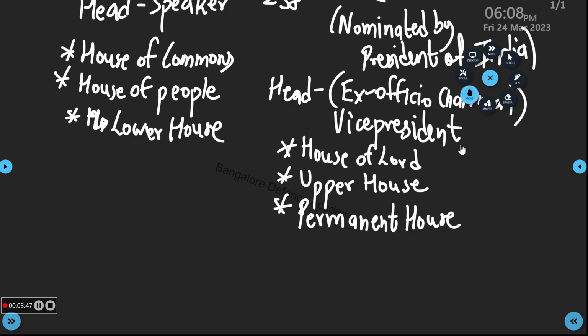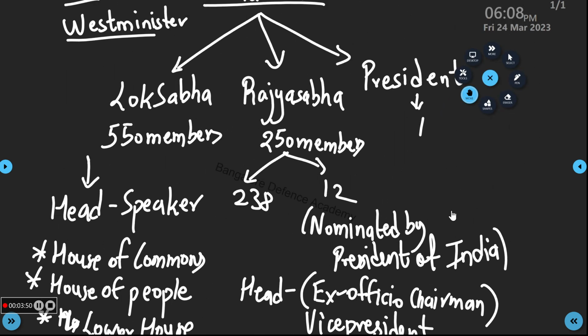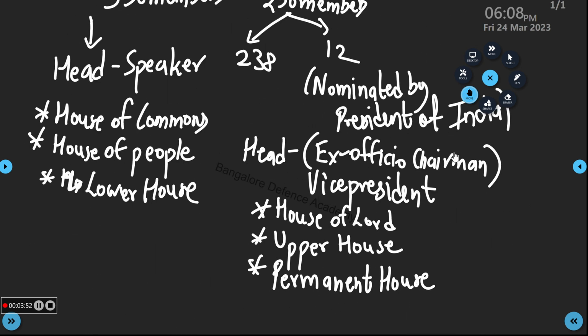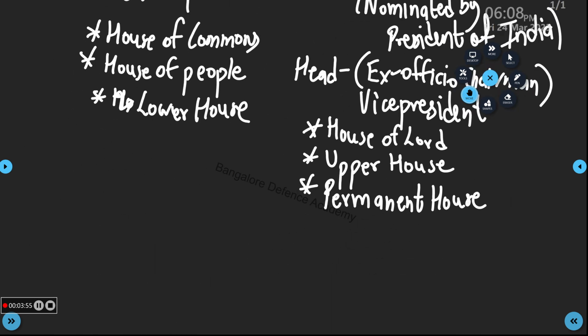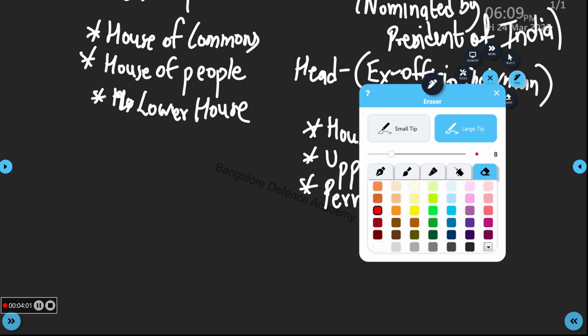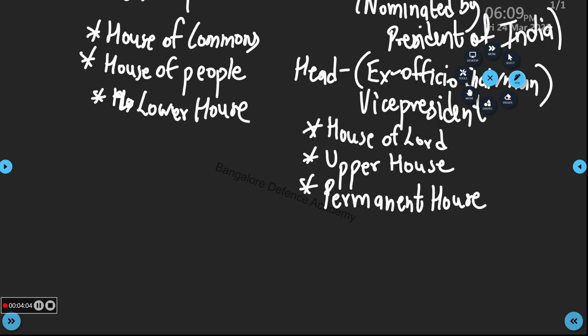These are the important points, like a tree diagram. Still many things are there in detail. We'll see them one by one. Lower house, upper house, written. Next, the term for members here is 5 years.